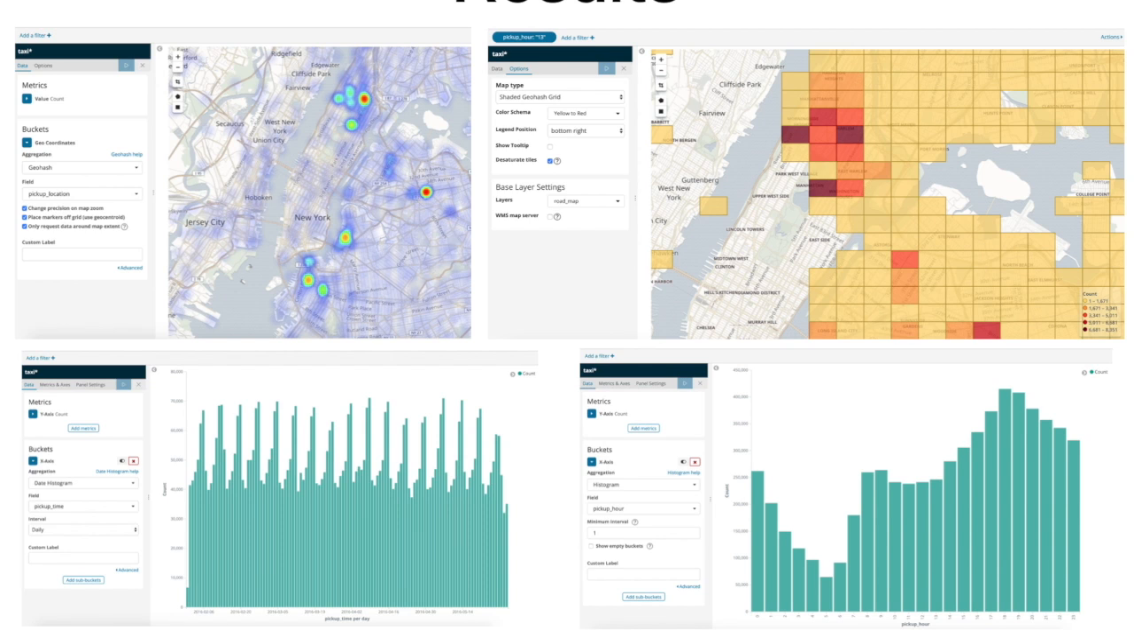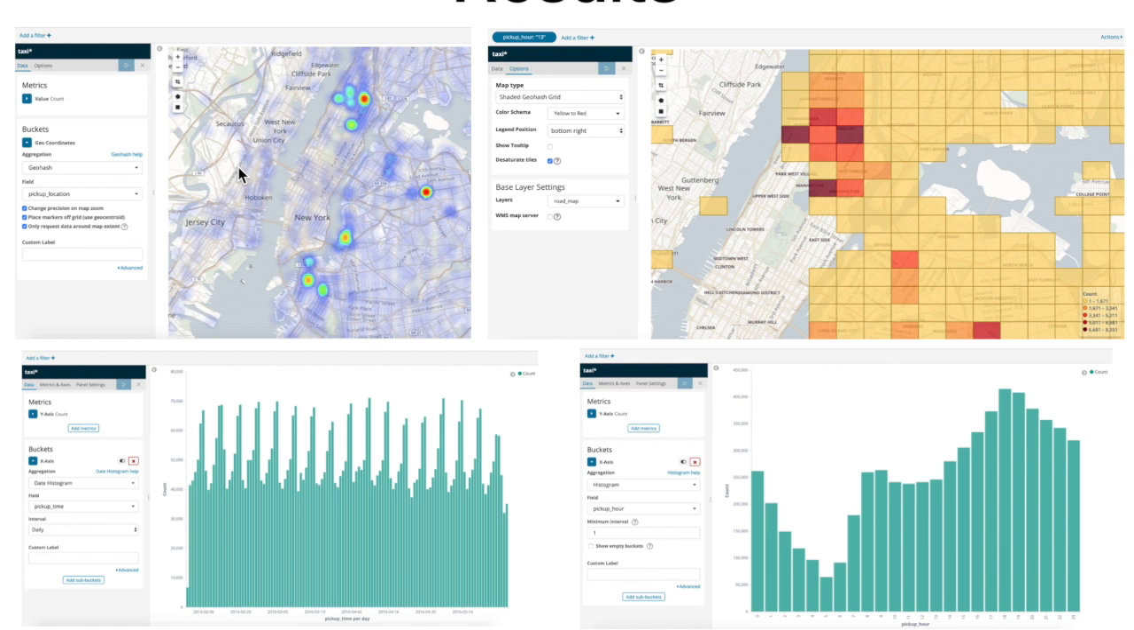Let's move on to results. Here are some visualizations I generated in Kibana. The heat map on the upper left corner shows the pickup activities aggregated by space. The red color corresponds to a high density area.